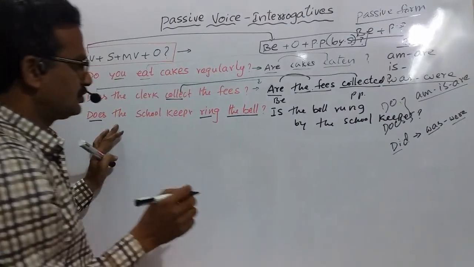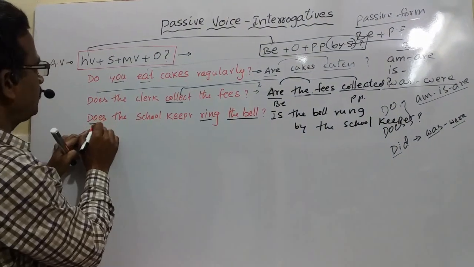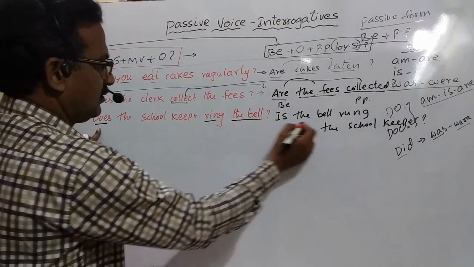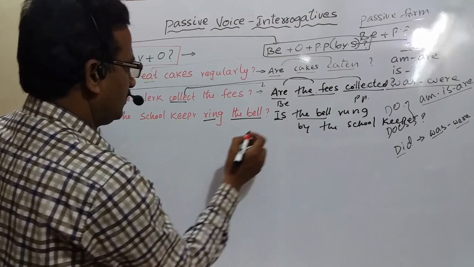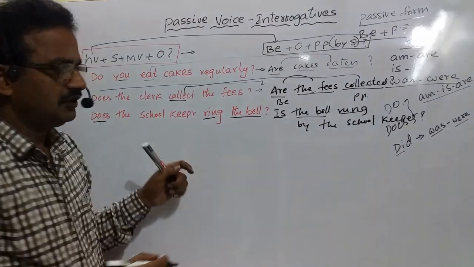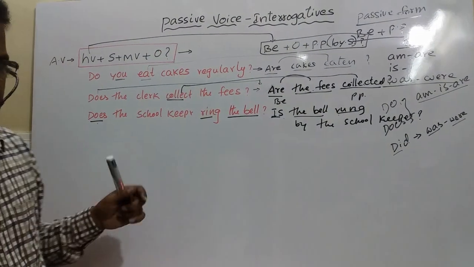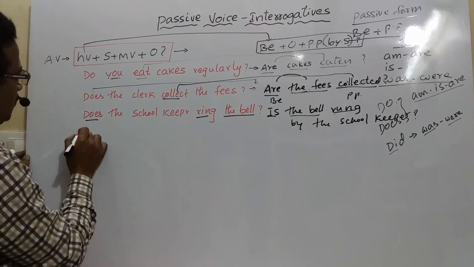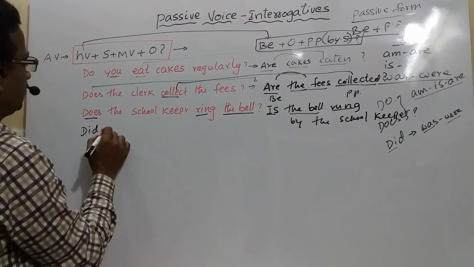Question mark. So is the bell rung? Does is present, so that is, and the object bell is singular, so is. Ring's past participle is rung. Do, does, did plus past participle. Did she skin the tomatoes? One more example, I am writing here.